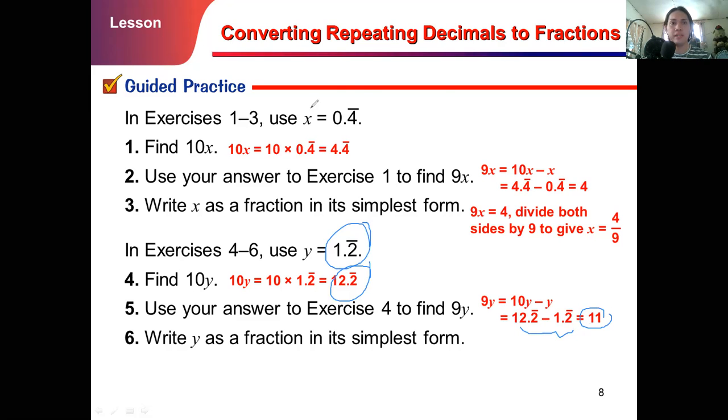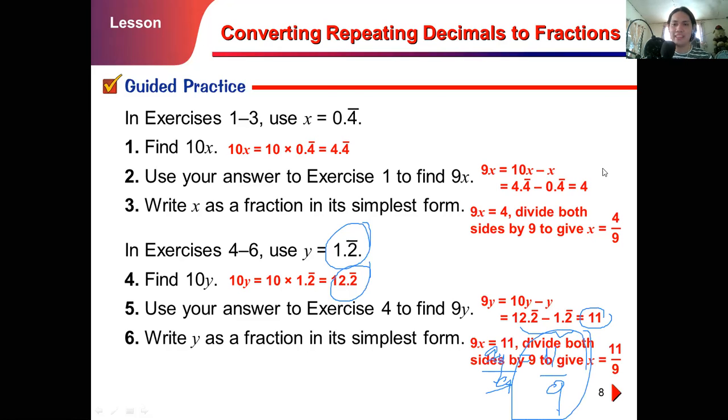So after that, what will we do? We will represent 9y equals 11. Then divide both sides by 9. So cancel 9, then y is equal to 11 over 9. Let's see if our answer is the same. Excited? Yes, our answer is 11 over 9. Very easy, right? So again, we can also do this other method.